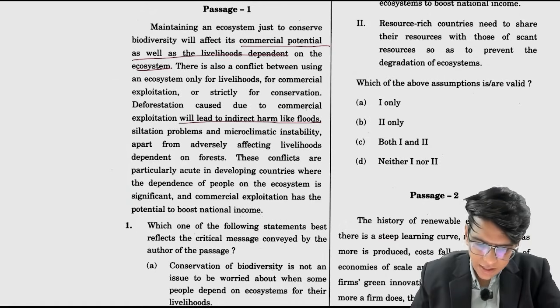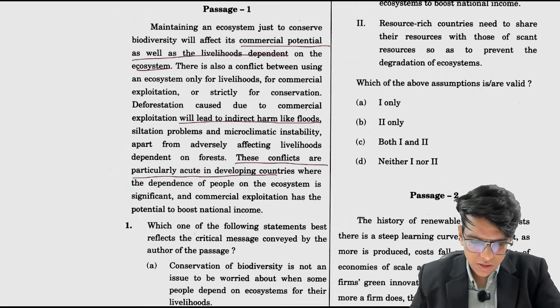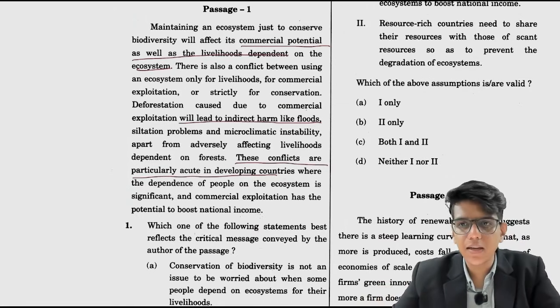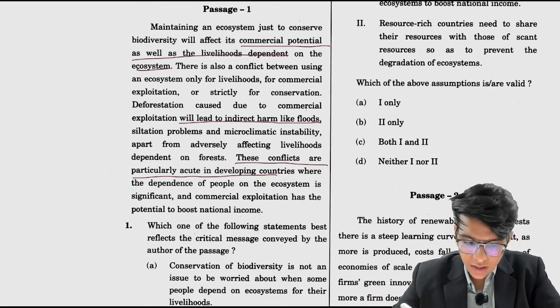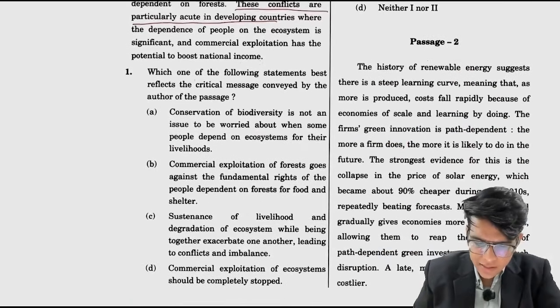These conflicts are particularly acute in developing countries where the dependence of the people on the ecosystem is significant and the commercial exploitation has the potential to boost national income. Because we want both things, sustainability as well as commercial exploitation, and there are lots of people dependent on it, so there the problems are. So which one of the following best reflects the critical message?